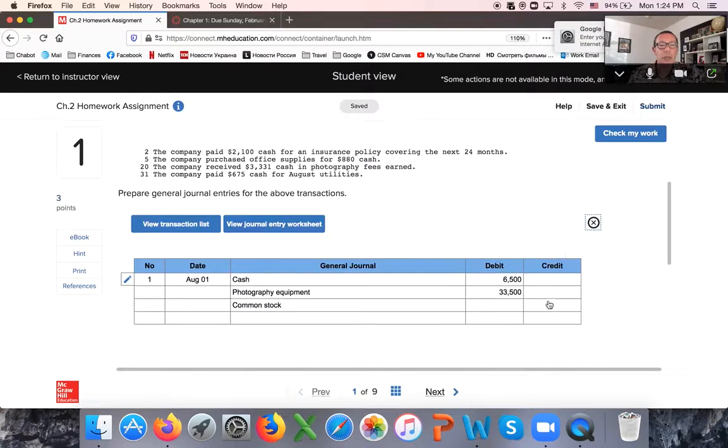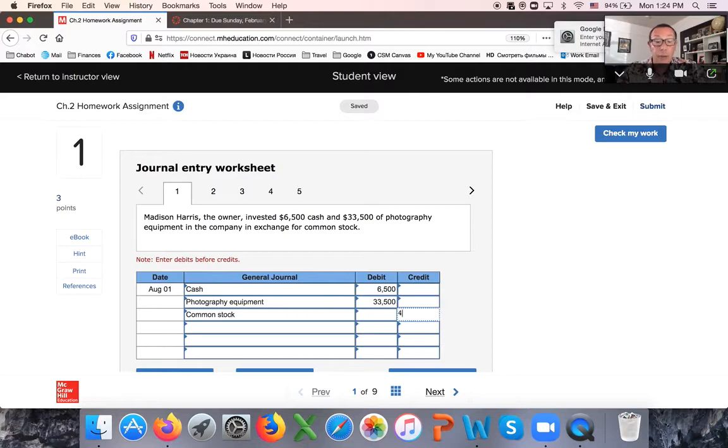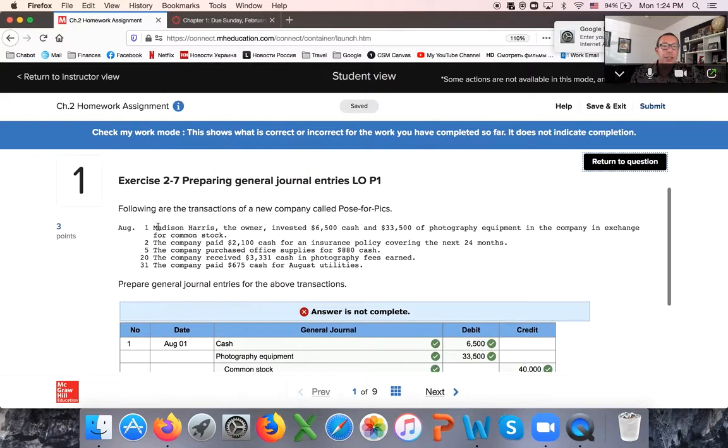So you can use this feature, check my work, as many times as you want. However, do not abuse it. Make sure you learn. Because when you're going to start taking the tests, I disable that feature. You have similar problems, but you cannot check your work when you're doing your quizzes or your tests. Now it says not complete here because I just did one transaction instead of all of them.